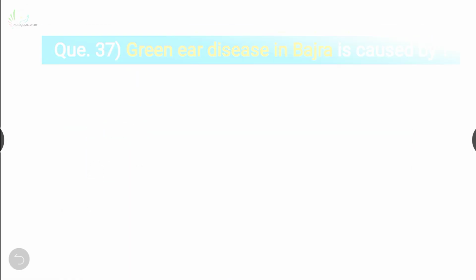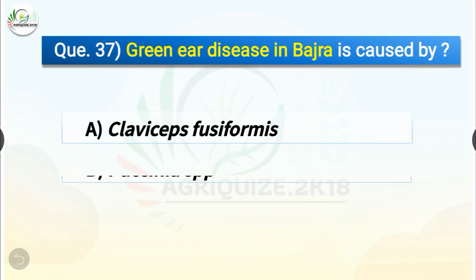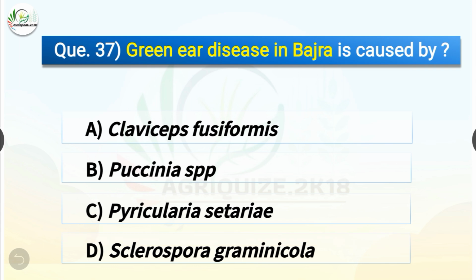Question number 37. Green ear disease in bajra is caused by. The options are Claviceps fusiformis, Puccinia species, Pyricularia setariae, or Sclerospora graminicola. The correct answer is option D, Sclerospora graminicola. So green ear disease in bajra is caused by Sclerospora graminicola.